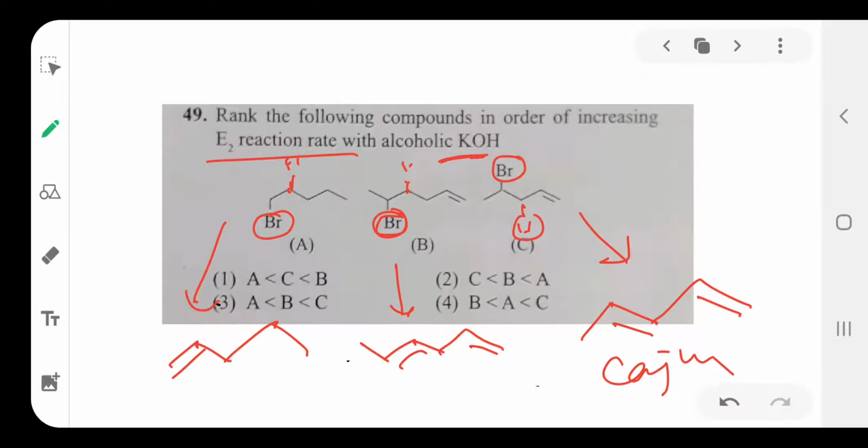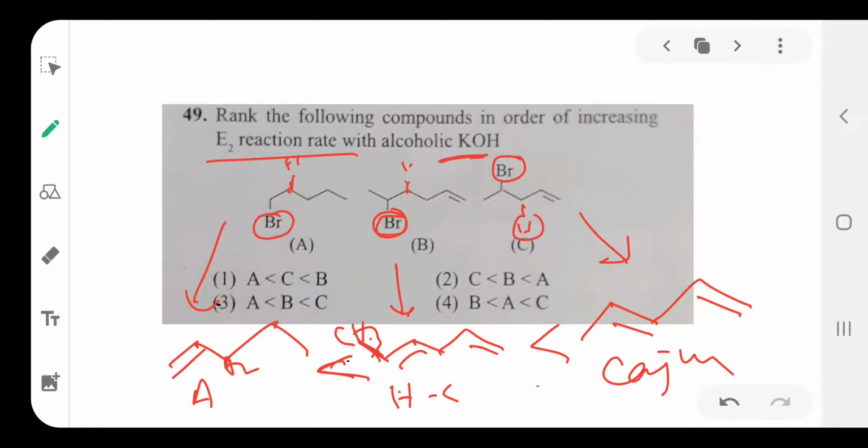So the third one is more stable. Next, this one has more hyperconjugation because a CH3 group is there. So B is more stable. But here conjugation is not there. Hyperconjugation here has 3 hydrogens, here 2 hydrogens. So it is less stable.